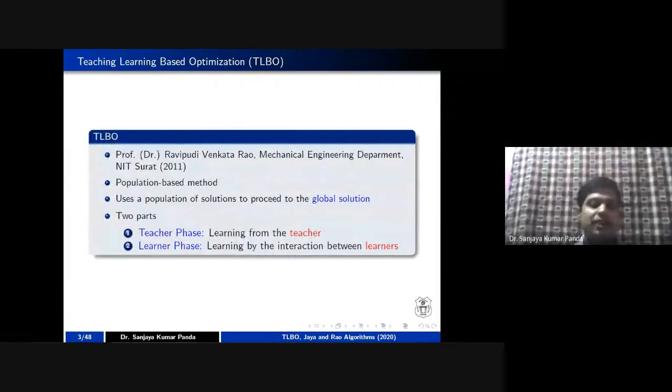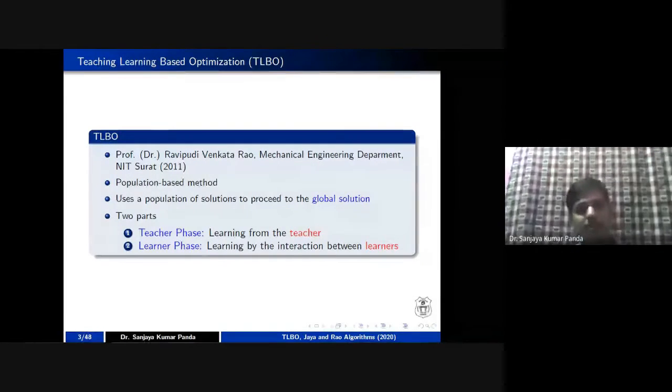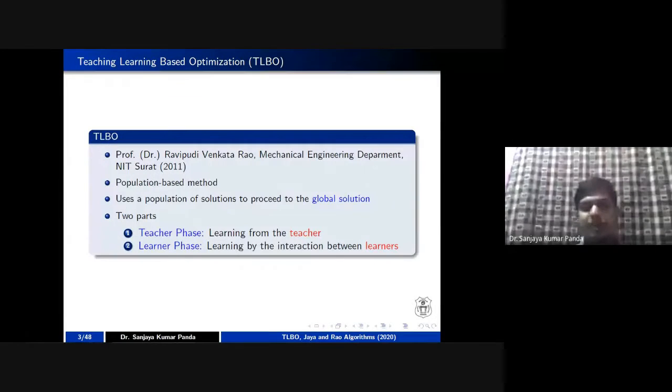Coming to the first algorithm, that is TLBO, yes, as I mentioned, it was proposed in the year 2011 by Professor R.V. Rao. Professor Rao is a professor in the HAG scale in the Mechanical Engineering Department of NIT Surat. So he proposed this algorithm, and this algorithm is based upon population.